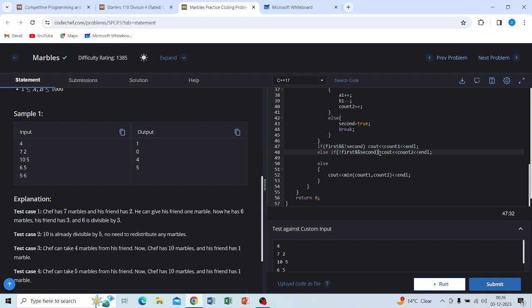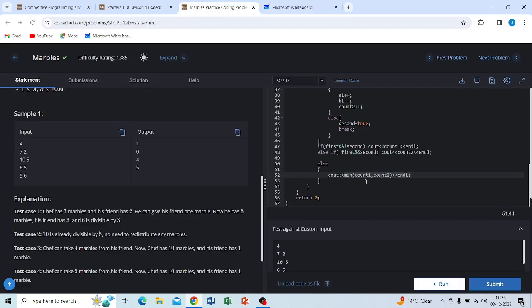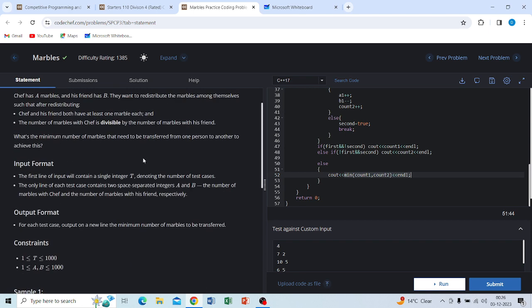So we will simply return the minimum of count 1 and count 2, because our need is the minimum number of marbles. I hope you understand the problem statement very well.